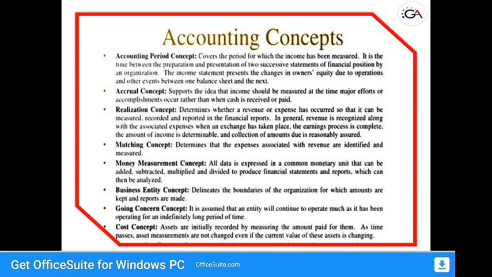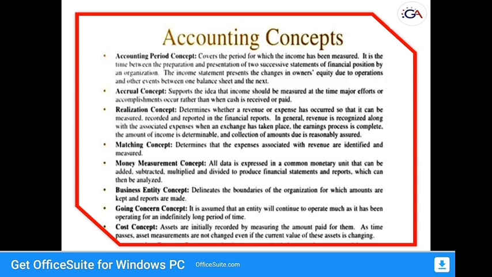And another one, the going concern concept. This concept relates to the long life of the business. The assumption is that the business will continue to exist for an unlimited period unless it is dissolved for some reason or other. So it is assumed the entity will continue to operate much as it has been operating for an identifiably long period of time.